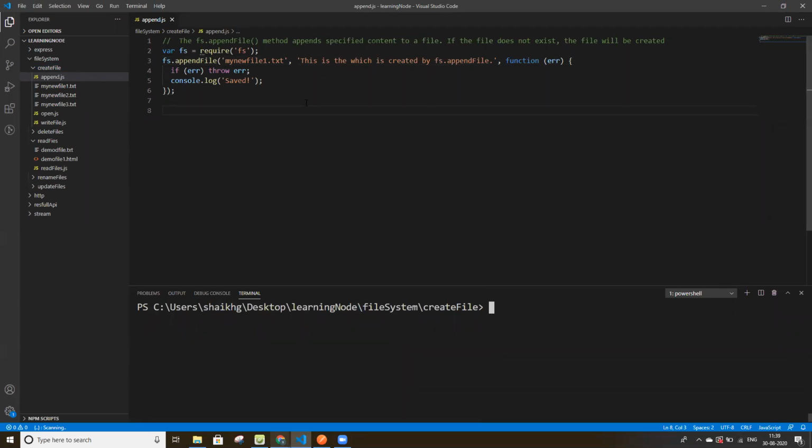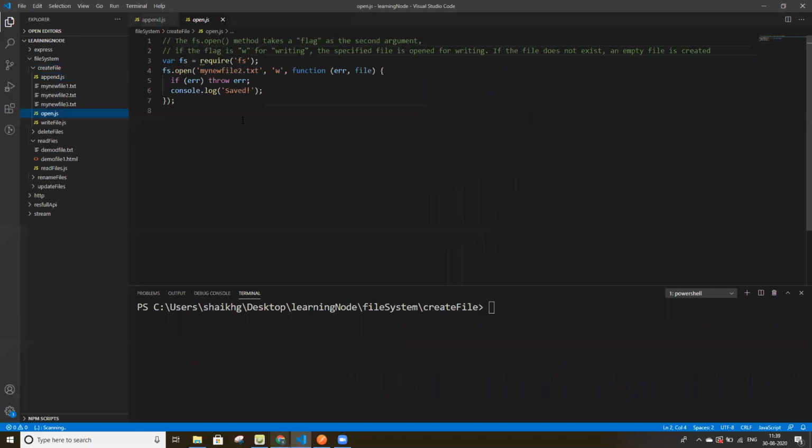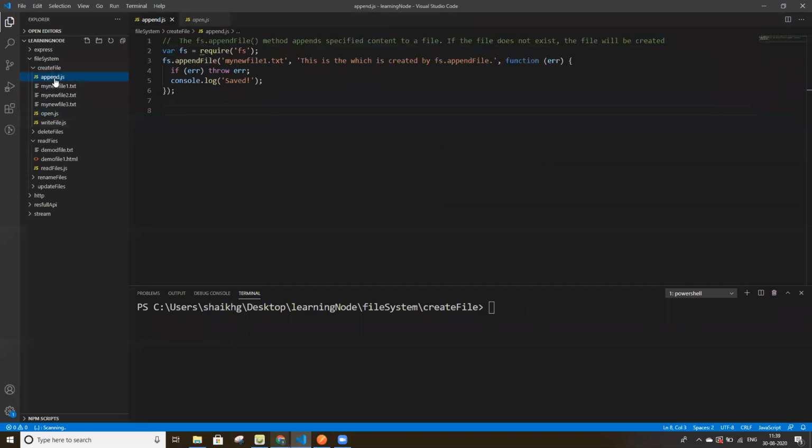When I run this append.js file, it will create the file with the name new file one. If I change the name to new file two, it will create new file 2, and the content of this file will be this.